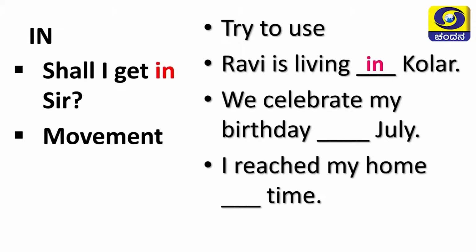Next one, we celebrate my birthday dash July. It's a month. What can we use here? We can use in. If it is month or year, we should use in. If it is a date, we should use on only. Next, I reached my home dash time. I reached my home. What can we use here? In time. I reached my home in time.